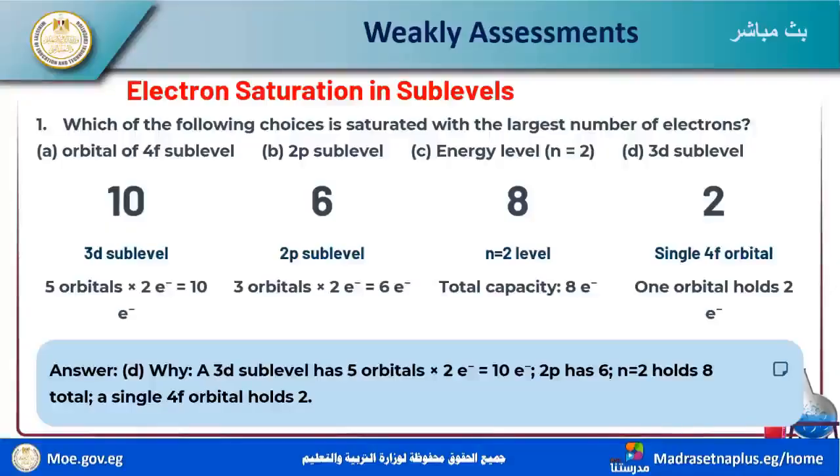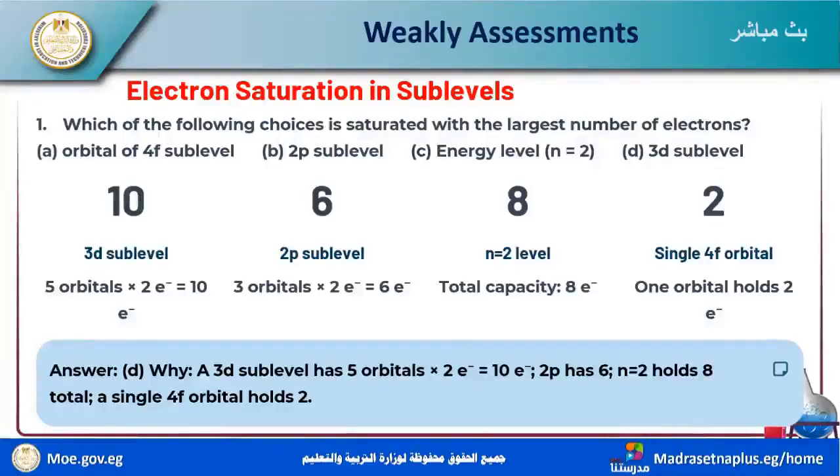Why? Because we discuss the 4f sublevel, but I mean the 4f orbital, which holds 2 electrons, not 14; 14 is for the sublevel.